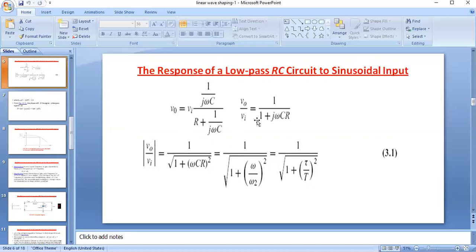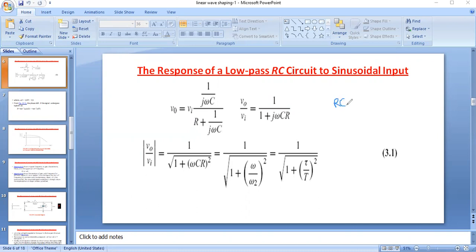In the denominator we have a real part and an imaginary part. After applying the magnitude, we have 1 divided by the square root of a squared plus b squared, where a is 1 and b is omega RC. So we have 1 divided by the square root of 1 plus omega RC whole squared.